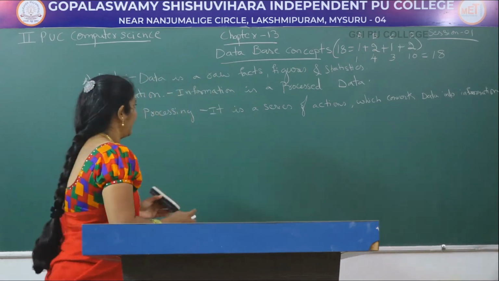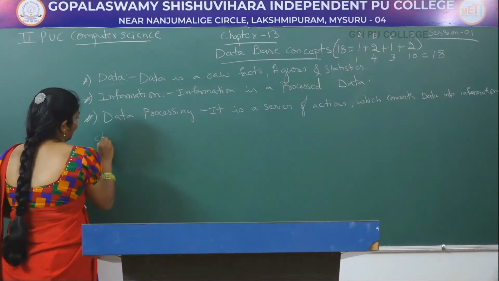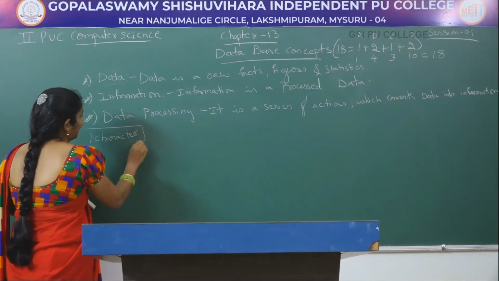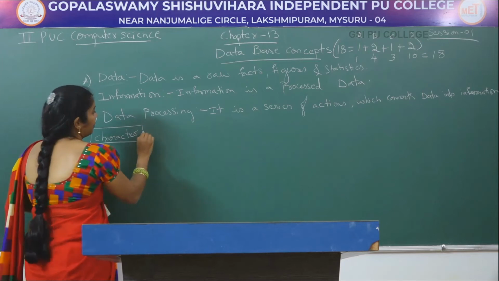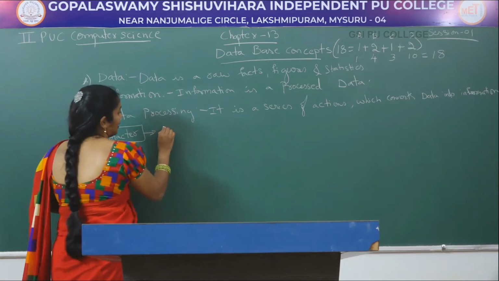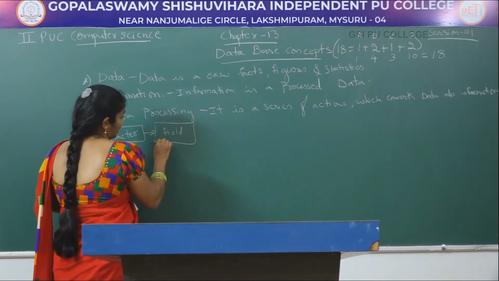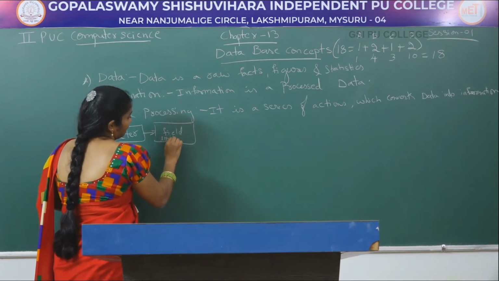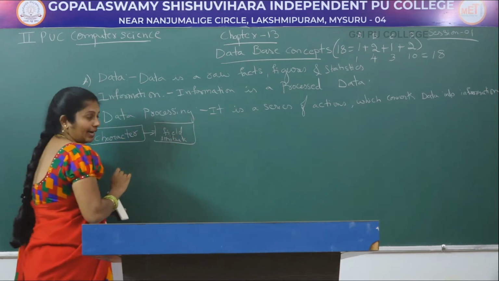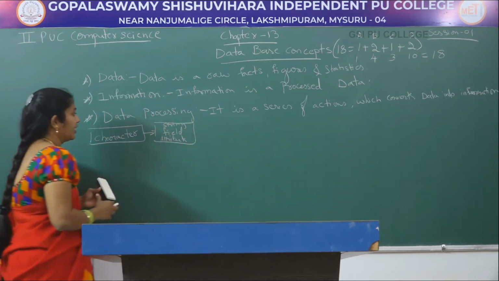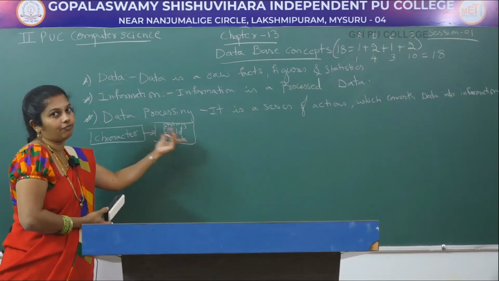If I want to take a database, for example, I am to take a character. The collection of characters can be called a field, or we can say attribute, or we can say string.